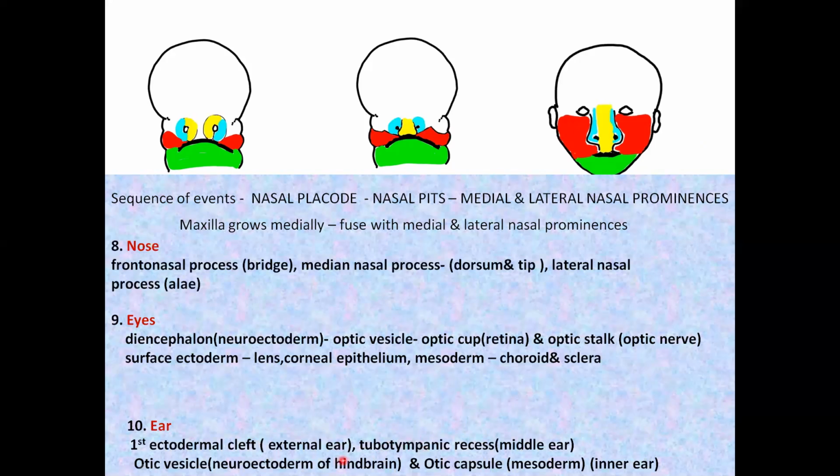The inner ear, you know, it's made up of membranous labyrinth and bony labyrinth. Inner ear develops in relation to the developing hindbrain. The neuroectoderm of the hindbrain forms a projection called the otic vesicle. This otic vesicle will give rise to the membranous labyrinth. Whereas the mesoderm that surrounds the otic vesicle, that's called the otic capsule. Otic capsule will give rise to the bony labyrinth.